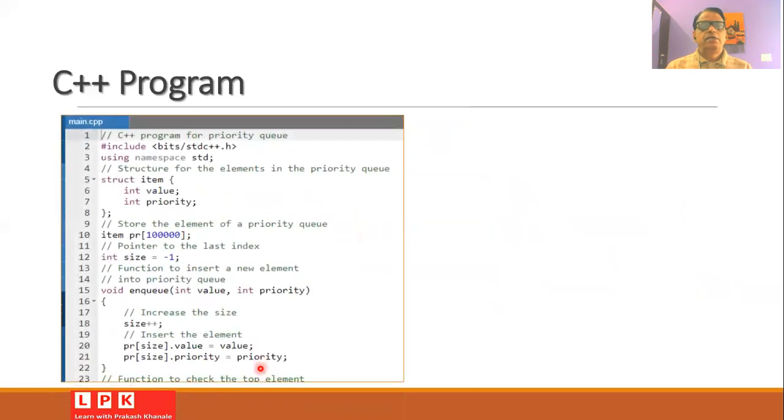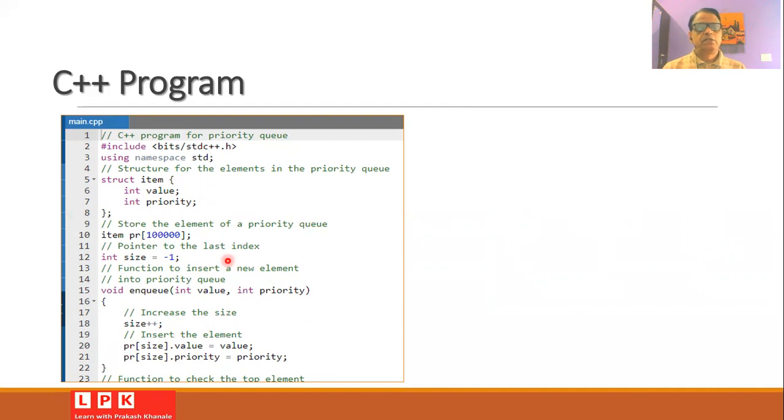Now let us see a C++ program as far as the implementation of the priority queue is concerned. You will find that we can make use of a structure for the elements in the priority queue, where every element will have a value and a priority. And then we can declare an array PR where we can store the elements of the priority queue.